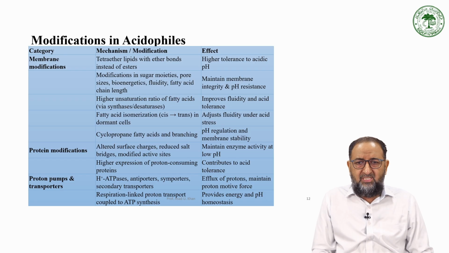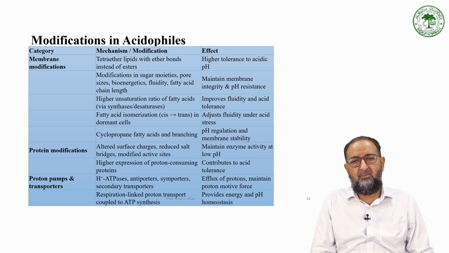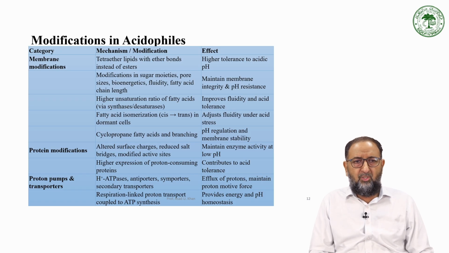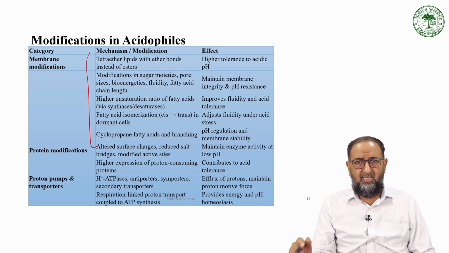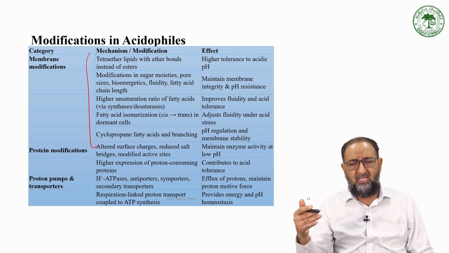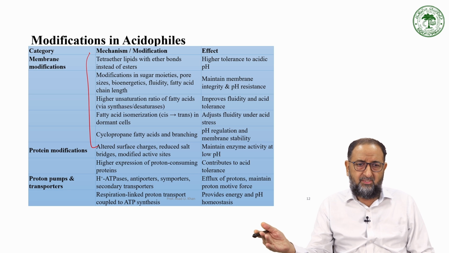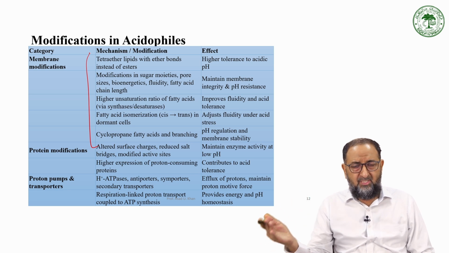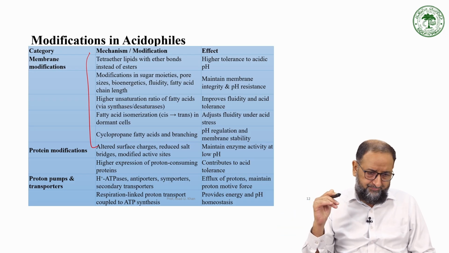Then pH regulation and membrane stability are also provided by cyclopropane. Now, cyclopropane provides flexibility in the pH regulation. You can regulate the pH up and down by cyclopropane. So all these modifications taking place are a type of mechanism, a mode of action of these bacteria under low pH conditions, right, or high pH conditions, right, that allow the bacteria to survive in the extreme condition.